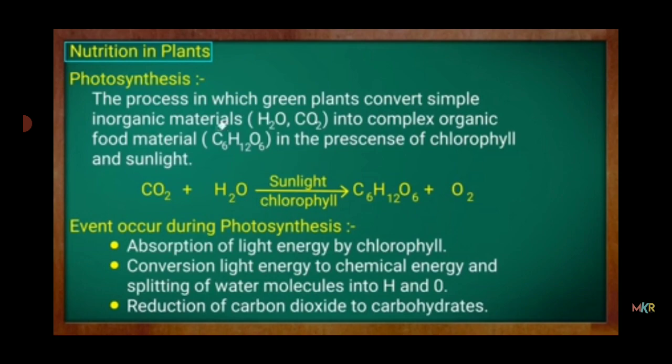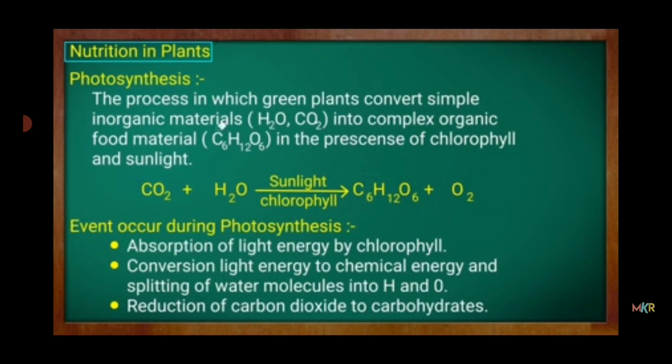Nutrition in plants. Photosynthesis is the process in which green plants convert simple inorganic materials such as water and carbon dioxide into complex organic food material, that is glucose, in the presence of chlorophyll and sunlight.